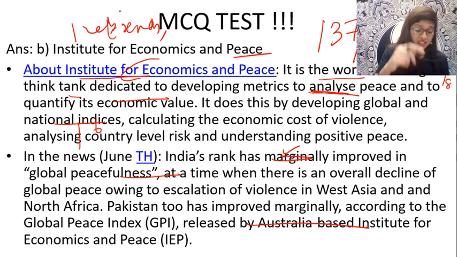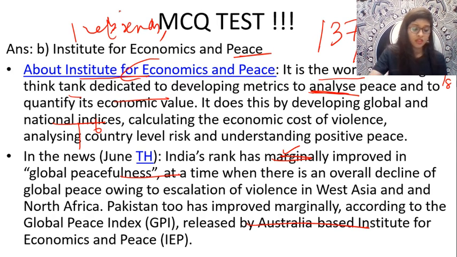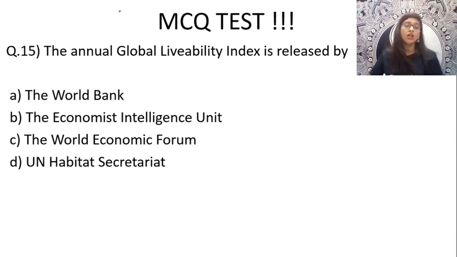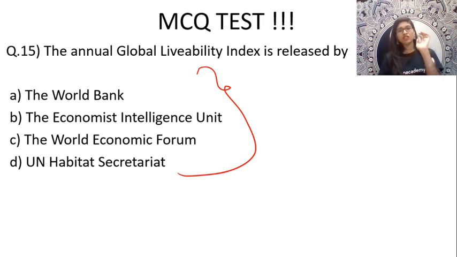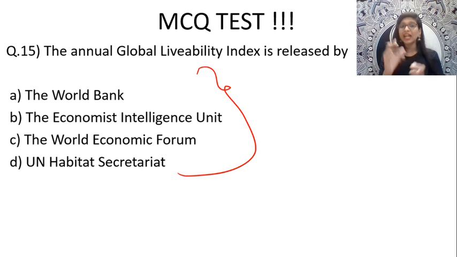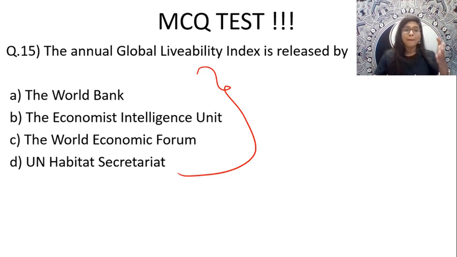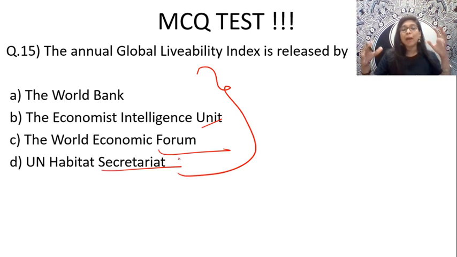Yes, what is it, Nitesh? Okay. Now, the 15th question is, the annual global livability index is released by which of the following organizations? It is having a connection towards your ease of doing business index. Think and say. Just yesterday only I think we discussed the ease of doing business index. Now, it is having a connection towards that. So now this is released by which organization? Option A, World Bank; B, the Economist Intelligence Unit; C, World Economic Forum; and D, UN Habitat Secretariat.